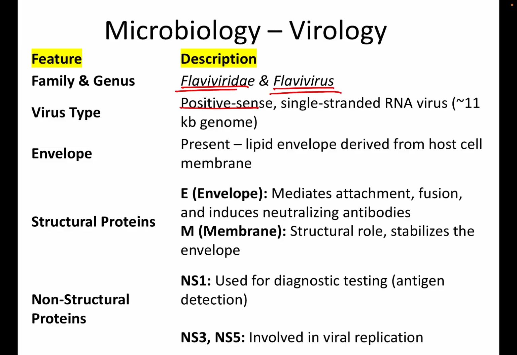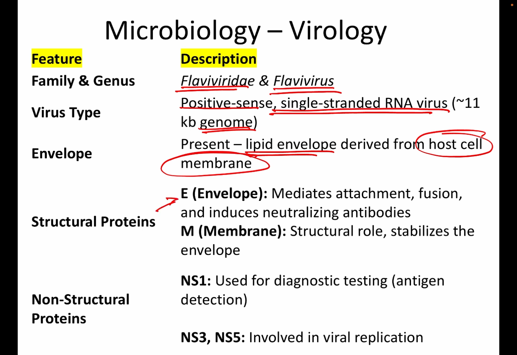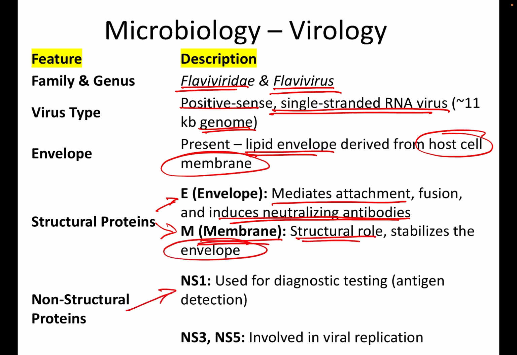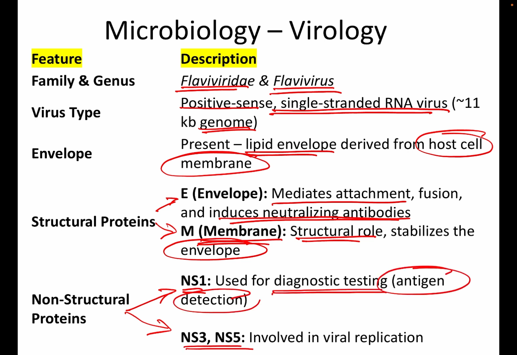Dengue virus belongs to the family Flaviviridae and Flavivirus genus. It is a positive sense single stranded RNA virus with an 11 kb genome. It is an enveloped virus with a lipid envelope derived from host cell membrane. The structural proteins include two proteins, E and M. E, the envelope protein, mediates attachment, fusion, and induces neutralizing antibodies. The membrane protein has a structural role stabilizing the envelope. Coming to the non-structural proteins, there are NS1, NS3 and NS5. NS1 is used for diagnostic testing through antigen detection. NS5 and NS3 are involved in viral replication.